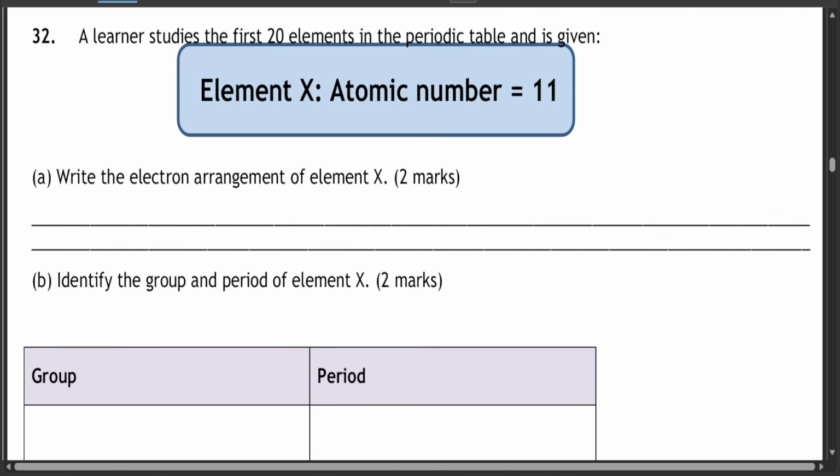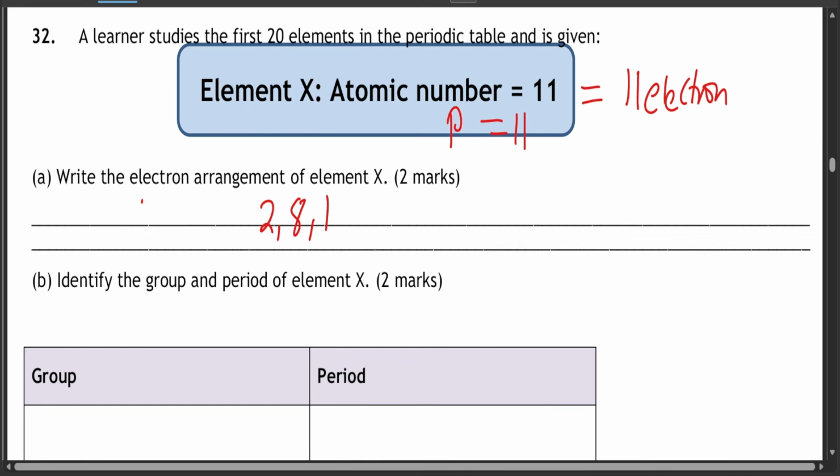Question 32. A learner studies the first 20 elements in the periodic table. Element X has atomic number 11. Write the electronic arrangement of element X. If it's atomic number 11, then the electrons will also be 11, because protons are equal to electrons. So 11 electrons, and obviously it's going to be 2, 8, 1.